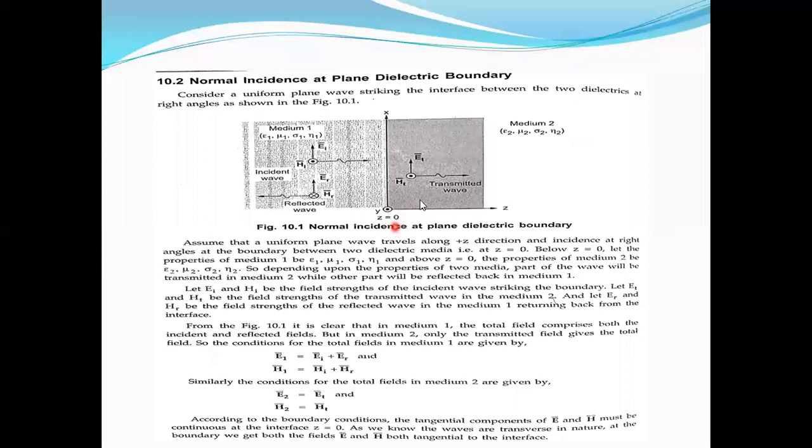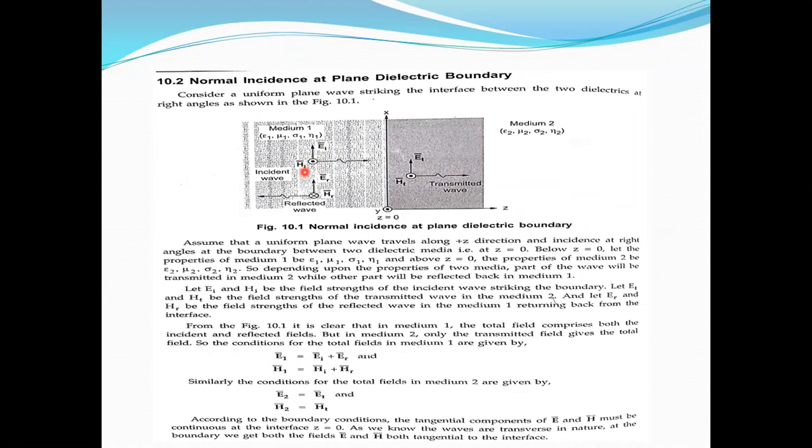Are you okay? Now, z equal to 0, that's why there is x, y, z. Now you see here, the electric field intensity is distributed along the x direction. The suffix i indicates that it is the incident wave: electric field intensity of the incident wave, E_i bar. And there is a magnetic field intensity, H_i bar, the incident magnetic field.